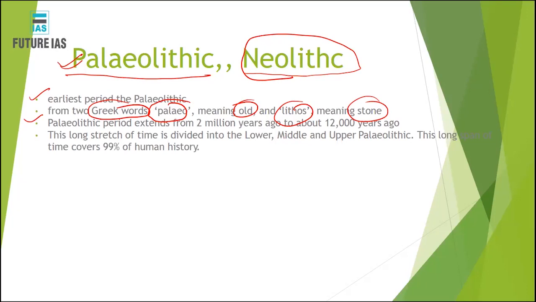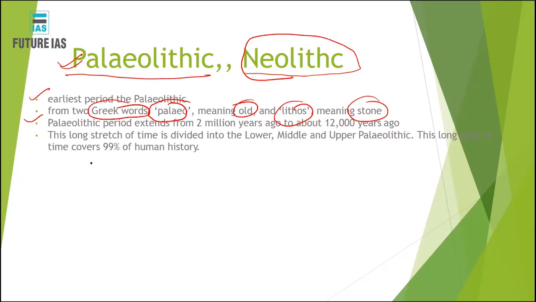Stone means only stone tools were used. These stone tools were not finer, but primitive tools. They were also not polished. In the Neolithic period also stone tools were used, but these tools became finer, and they started painting, coloring and so forth. But in the Paleolithic period, the stone tools were very primitive, mainly very coarse tools.